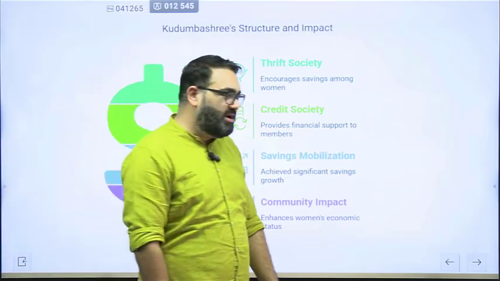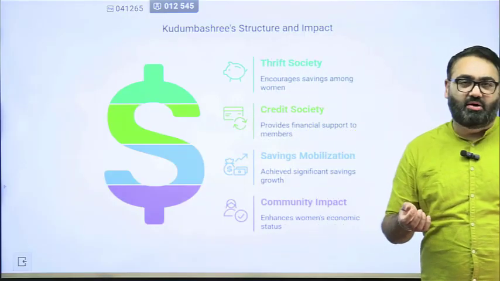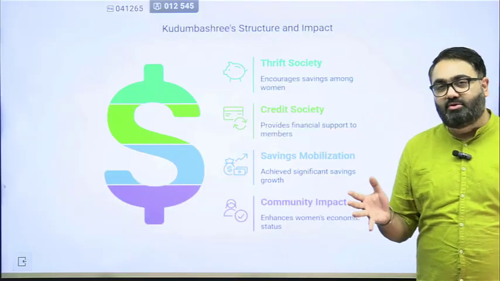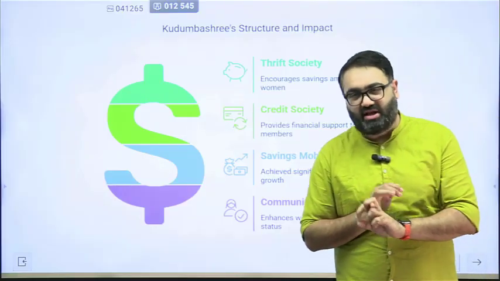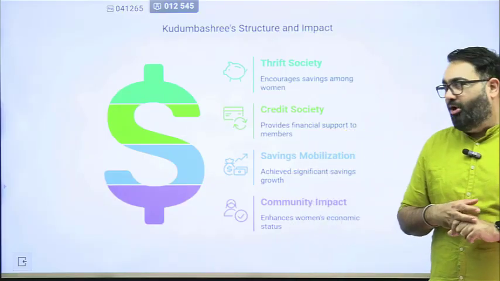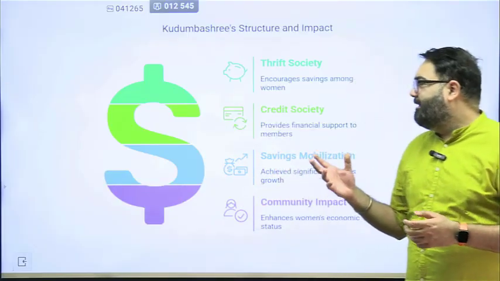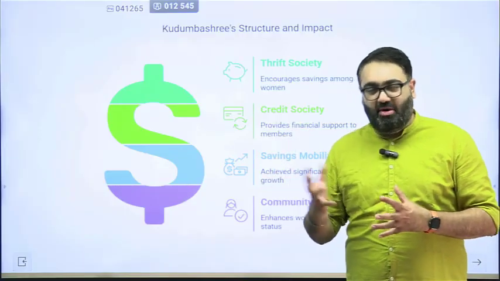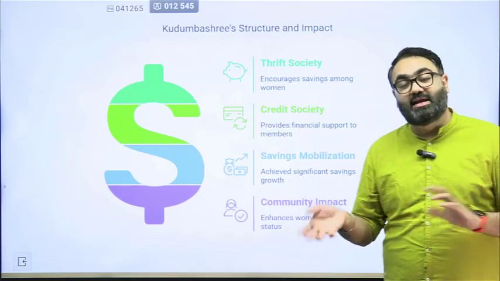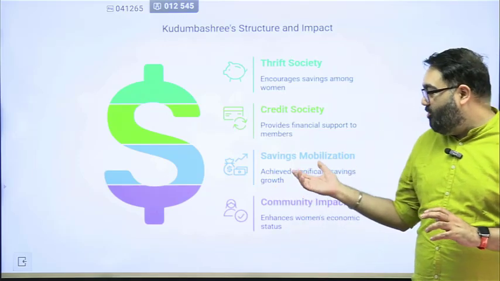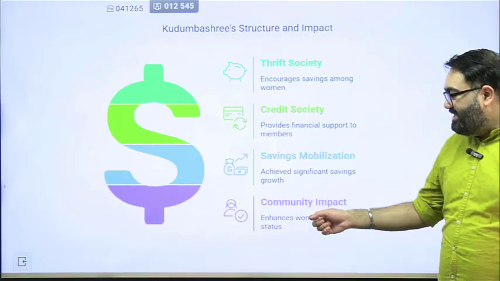So Kudumbashree has become so large now, with lakhs of members, that they do a lot of things. Whoever becomes a member of Kudumbashree can undertake a lot of activities. They are trained in different areas to provide different skills to get better jobs. They are also given support for finding jobs. They are given support for a lot of other things. They get credit support as well. If some of their members, for example, require a loan from within the community, maybe others can give them a loan. There is also saving mobilization, meaning saving resulting in growth of the members.